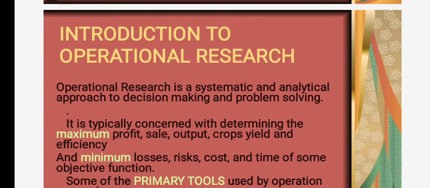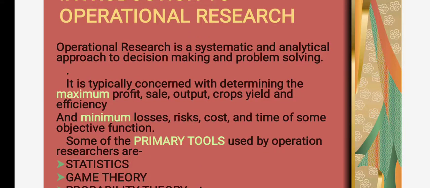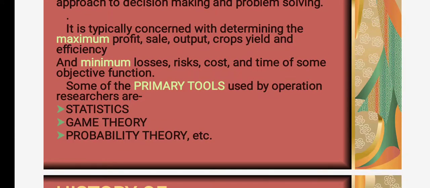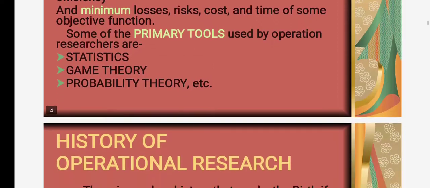Introduction to operational research. Operational research is a systematic and analytical approach to decision making and problem solving. It is typically concerned with determining the maximum profit, sale, output, crops, yield, and efficiency, and minimum losses, risk, cost, and time of some objective function. Primary tools of operational researchers are statistics, game theory, probability theory, etc.